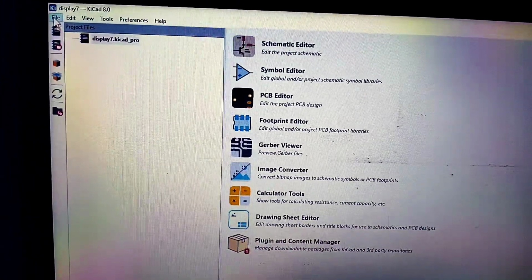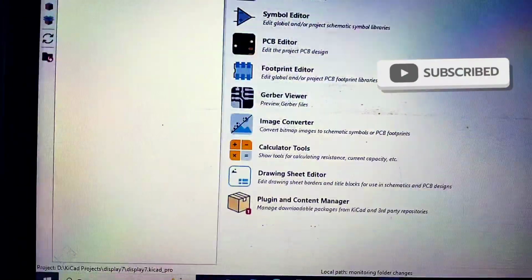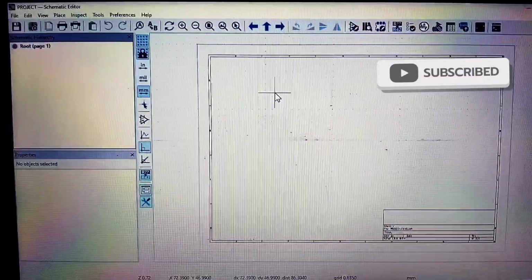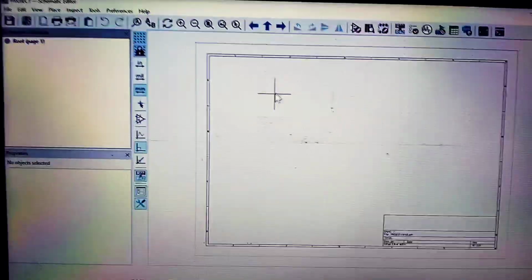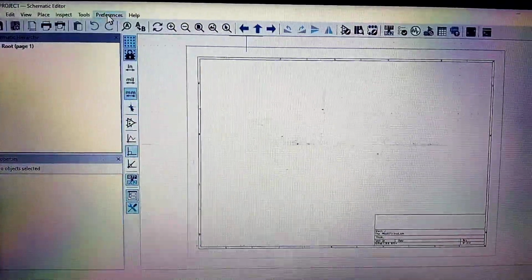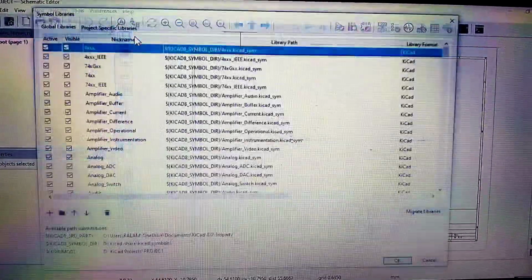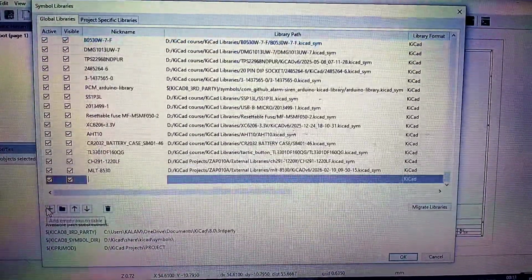Here create a file for the project. So now here click on schematic. Now to add the symbol of a component, here is a preference option. Click on preferences, go to manage symbol libraries, click on this plus.